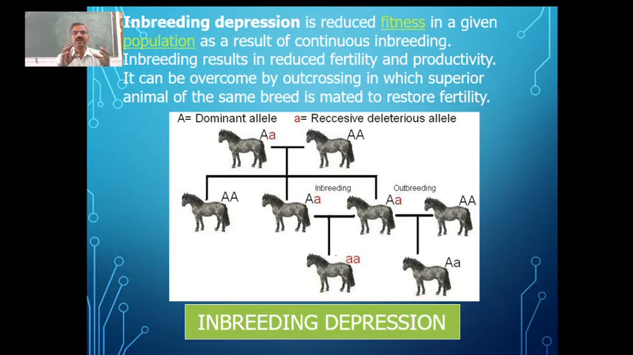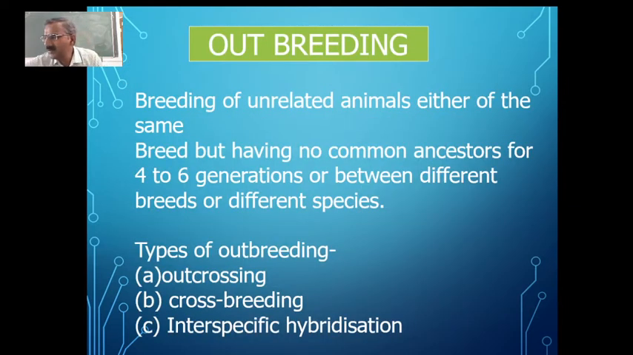Inbreeding depression can be overcome by using a method we call outcrossing, which is a type of outbreeding. So inbreeding depression can be overcome by using this outcrossing. That is the one which you can see. Then coming to the next thing, we have different types of outbreeding. What is outbreeding?